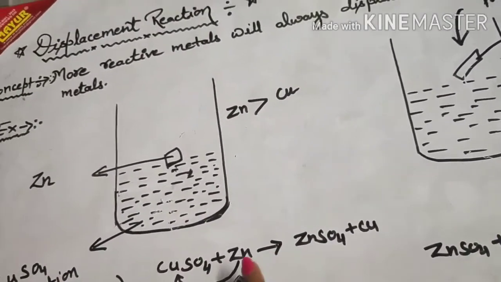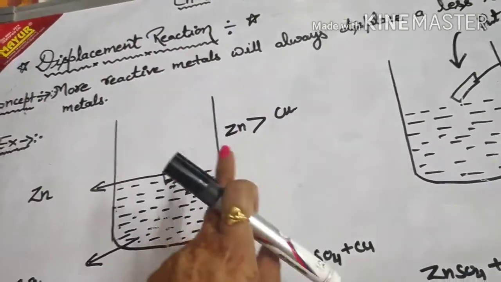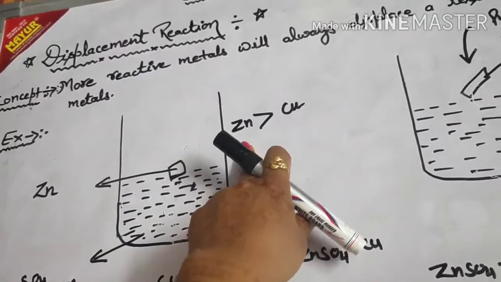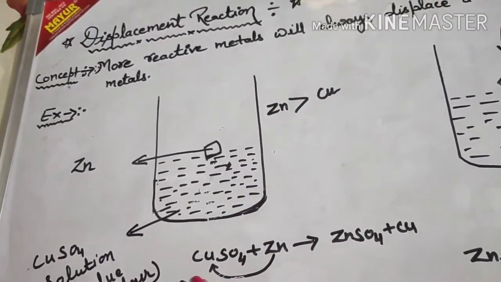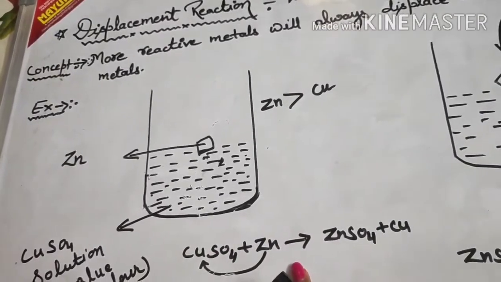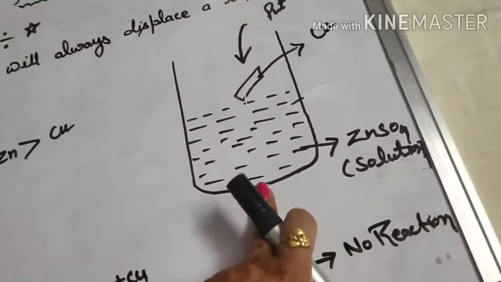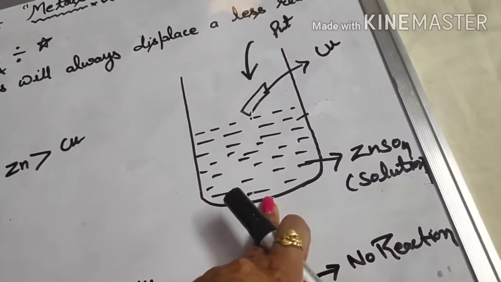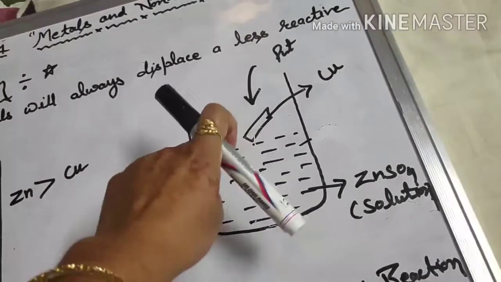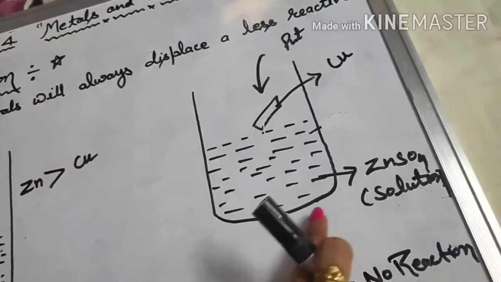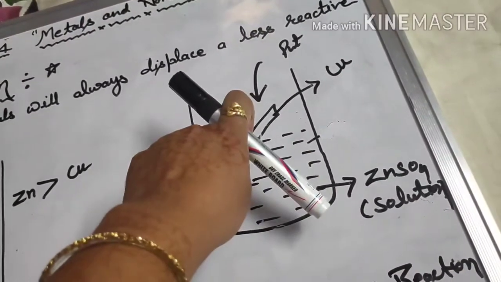That means zinc is more reactive than copper. So here the more reactive metal displaces the less reactive metal. But in the other case, with zinc sulfate solution, zinc is more reactive and copper is less reactive.